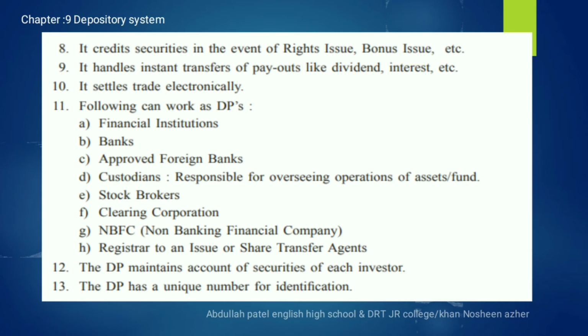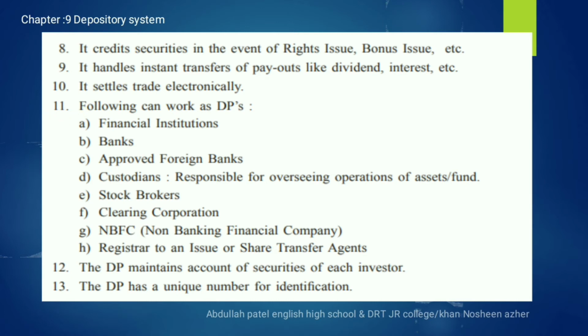Number 9, it handles the instant transfer of dividend, interest and other payouts. Number 10, it settles trades electronically. That means all the transactions, all the actions which are related to the securities can be easily performed through the depository with the help of the depository participant.